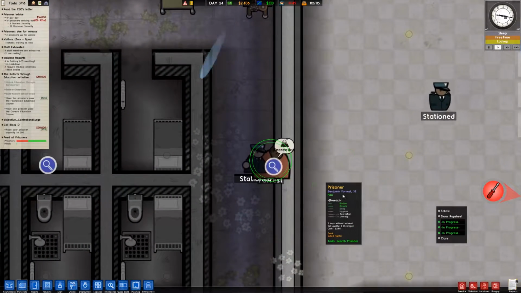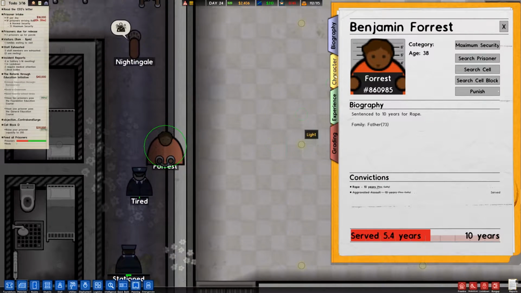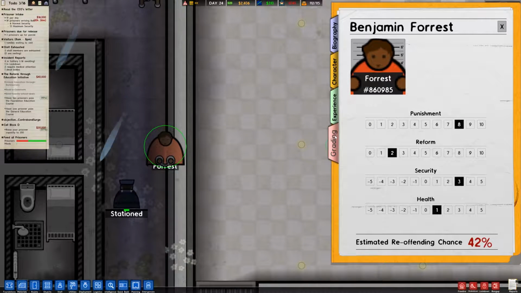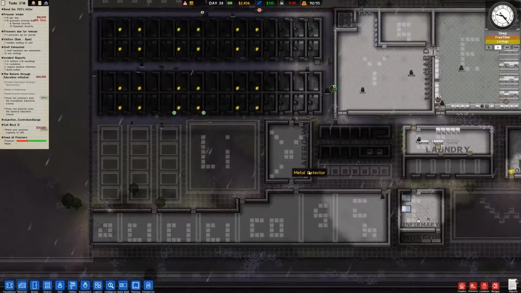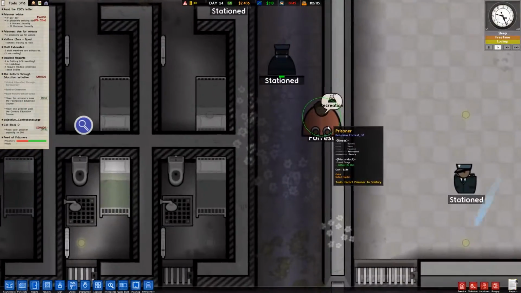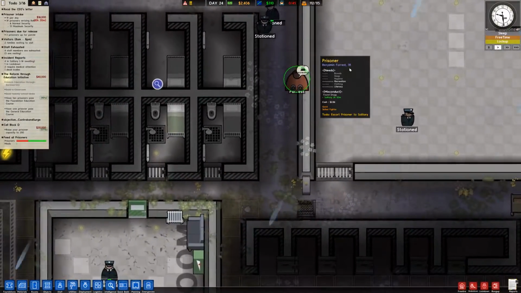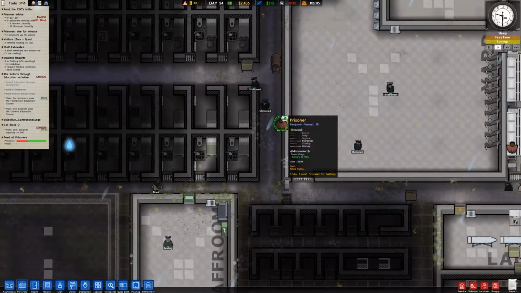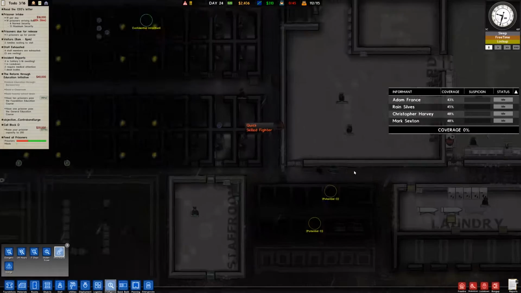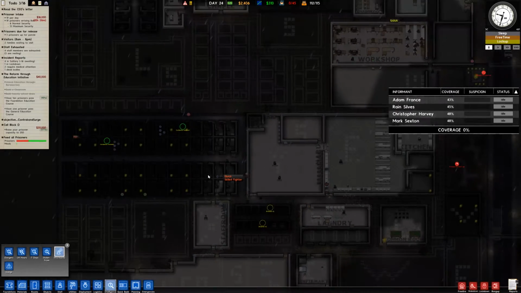He's a big guy. Who's that? Benjamin Forrest. Oh, he's a rapist. He's quick and also a skilled fighter. 42% reoffending chance. Maybe we can get him, maybe we can reform this rapist. We can reform him. We'll keep an eye on Benjamin Forrest. How long is he in for? Okay. He's going to have a bit of time with us, that's fine. We'll keep an eye on Mr. Benjamin Forrest. He's quick and a skilled fighter. We got a couple of potential CIs here, which might be handy early on. But I'm going to wait on that just for a bit.